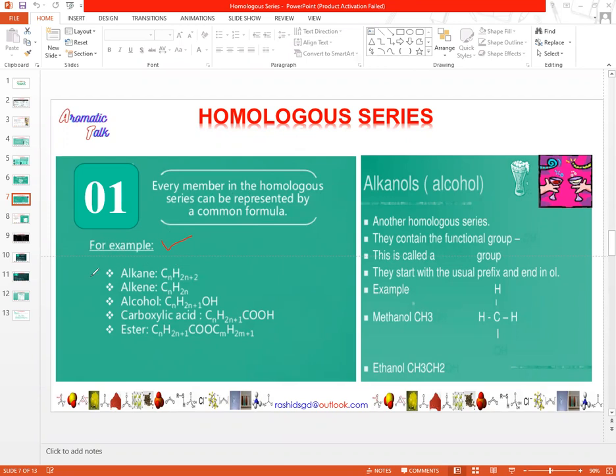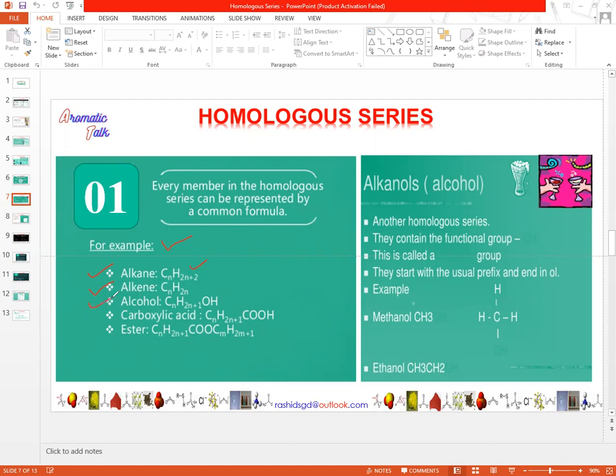Alkane is a homologous series, and all the alkanes in this family can be represented by the general formula CnH2n+2, where n is the number of carbon atoms in an alkane structure. Similarly, alkene is another homologous group. Their general formula is CnH2n. All the alkenes in this group can be represented by this general formula.